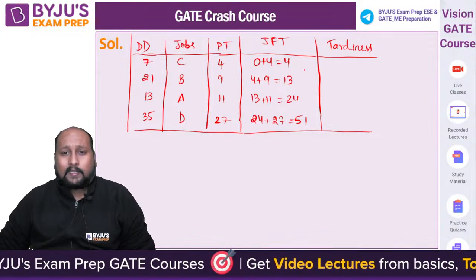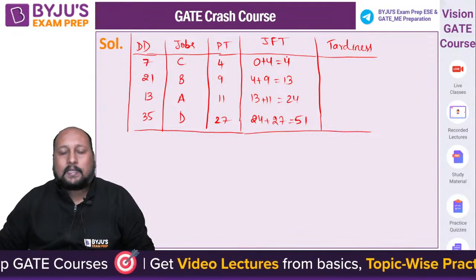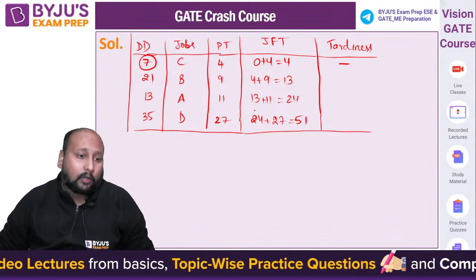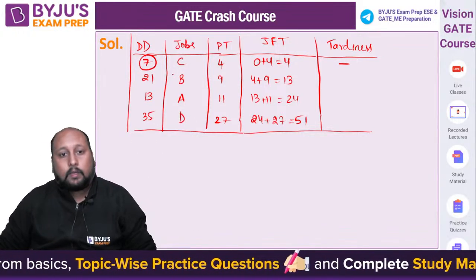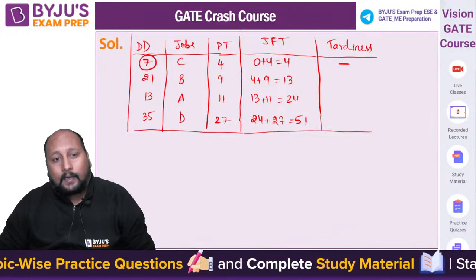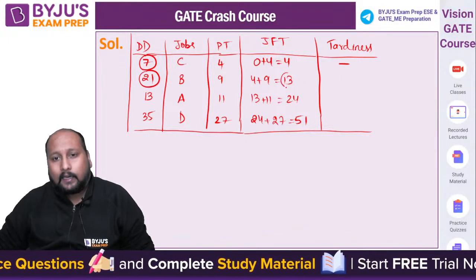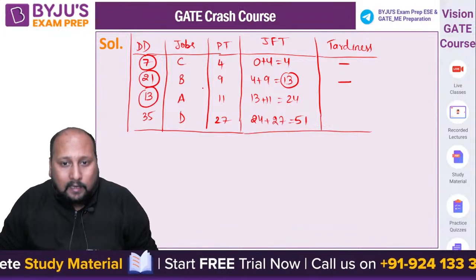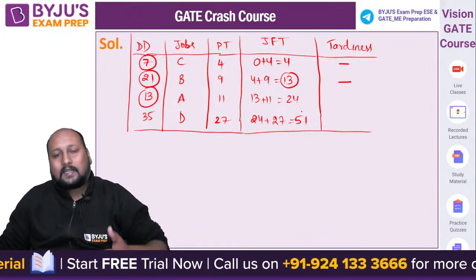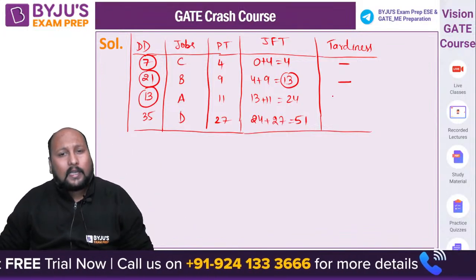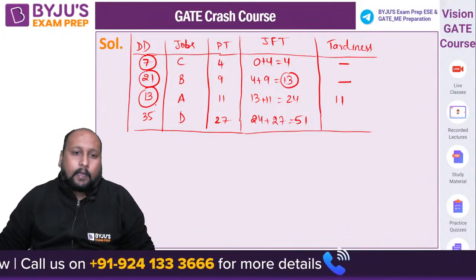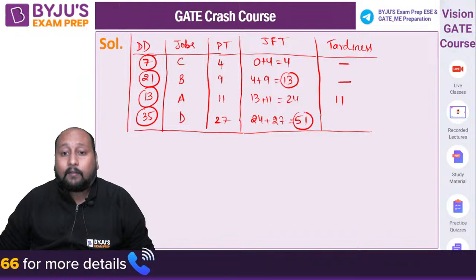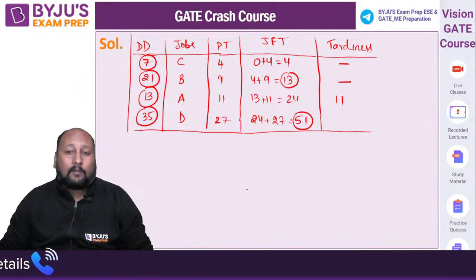Okay. So let's check for job number C. It is supposed to be completed in 7 days. We are completing in 4 days. It is not a tardy job. Tardiness equal to 0. It is supposed to be completed in 21 days. We are completing in 13 days. Again, not a tardy job. It is supposed to be completed in 13 days. We are completing in 24 days. Yes, it is a tardy job having a tardiness of how much? I think 11 days. It is supposed to be completed in 35 days. We are completing in 51 days. So if you try to subtract, that will be 16 days.